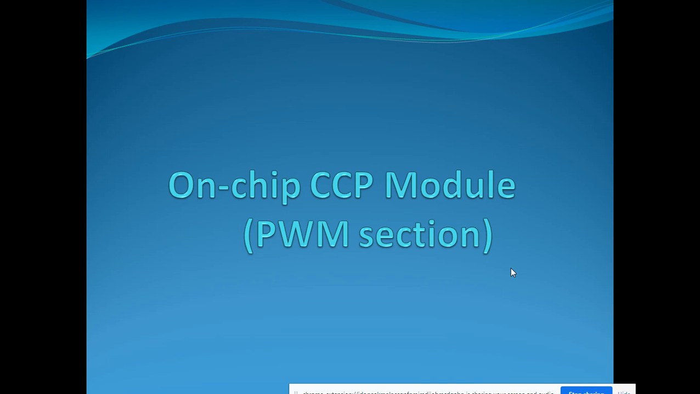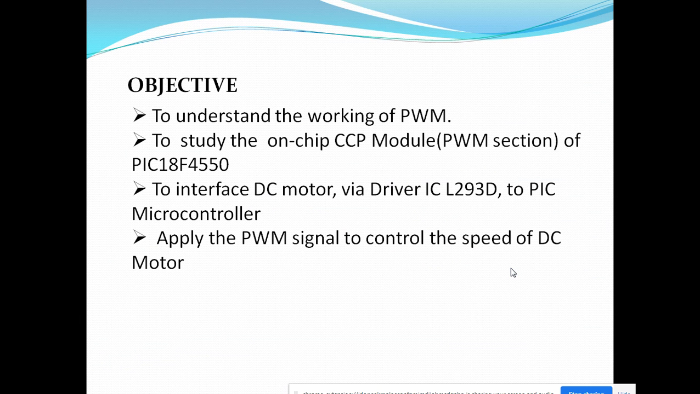All of you know what PWM is. In digital communication, you have used pulse width modulation a number of times. Pulse width modulation is the modulation in which the width of the pulse is changed in accordance with the information signal. Simply we can define it so. This PWM section of the CCP module is what we are going to discuss today. Let's start with the session.